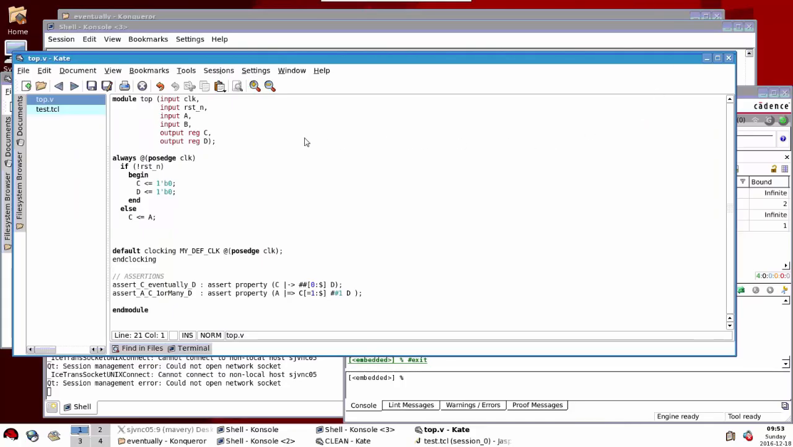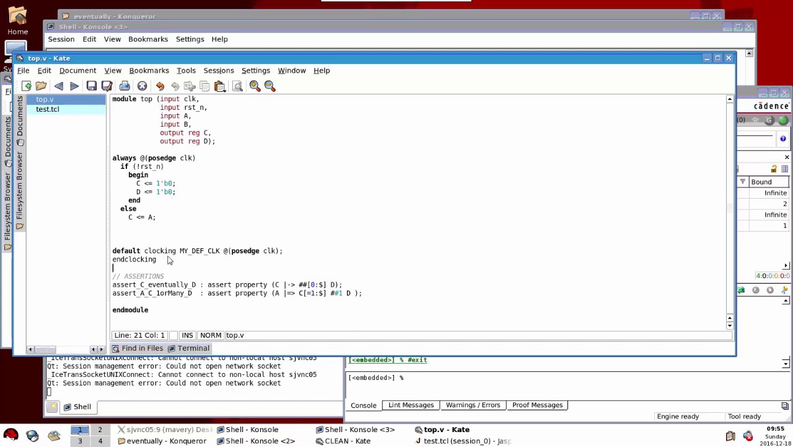So let's take a look at this small contrived example. We have a module here with inputs clock, reset, A and B, and output regs C and D. C and D are both driven to 0 at reset, and in the else branch here we have an assignment to C which is basically A delayed by 1 clock. And notice we haven't made any assignment to D, so D can only ever be 0, the value it's given at reset, if our initial condition is reset, of course.